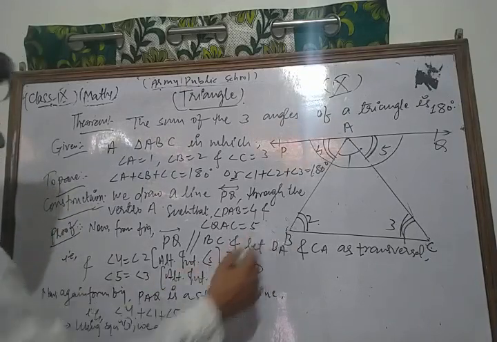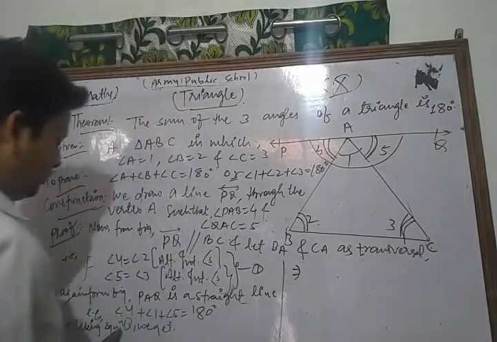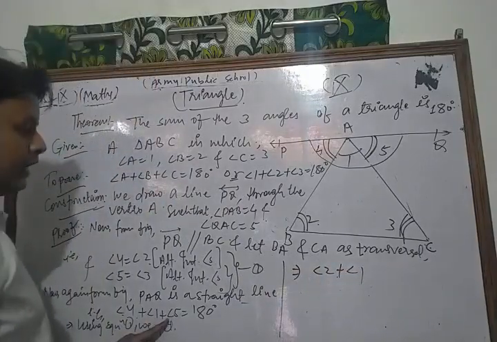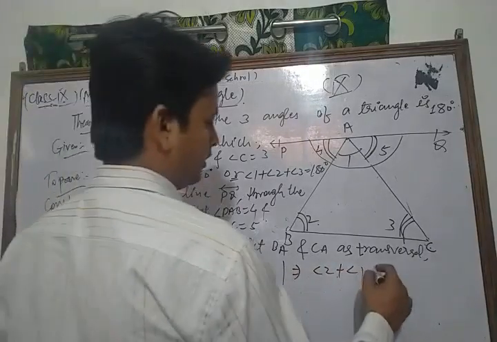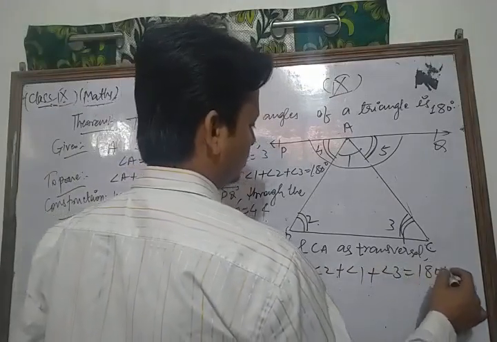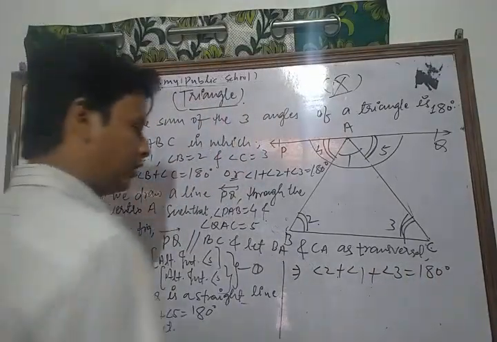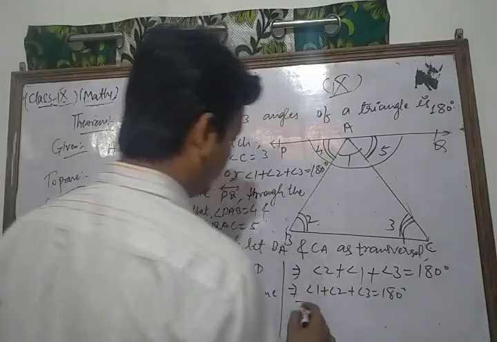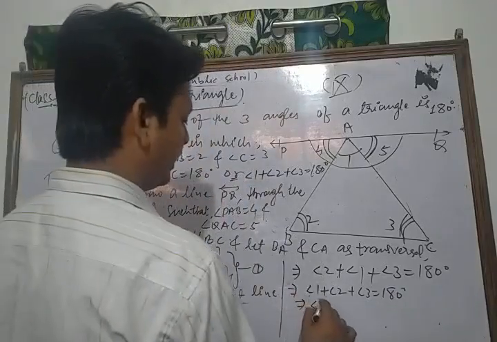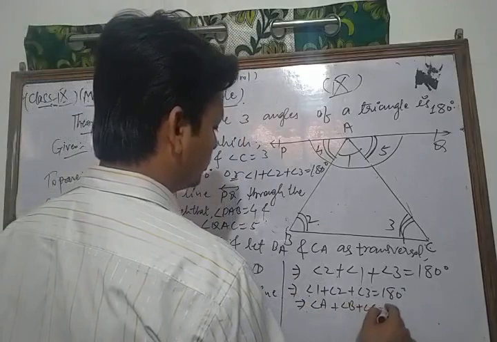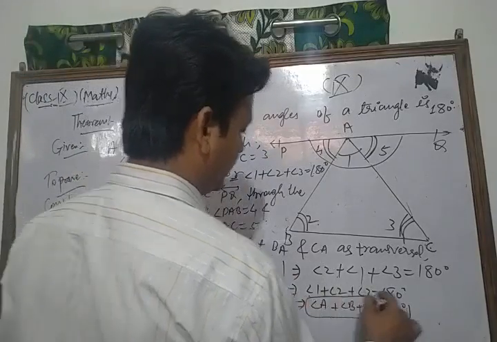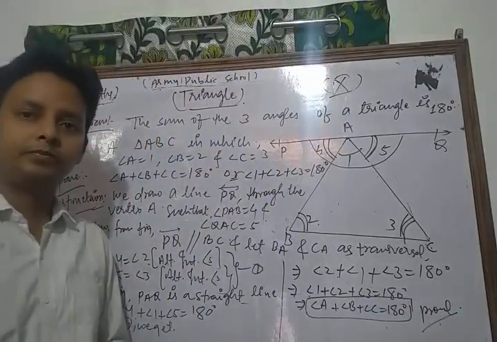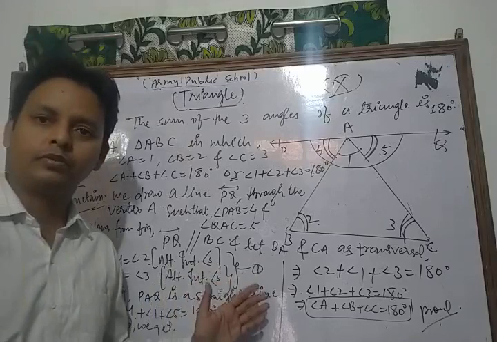We put angle 4 equal to angle 2. So angle 2 plus angle 1 as it is, and angle 5 we put as angle 3, is equal to 180 degrees. Now we can also write angle 1 plus angle 2 plus angle 3 is equal to 180, that is angle A plus angle B plus angle C is equal to 180 degrees. Hence proved. So dear students, in this way we can prove that theorem.